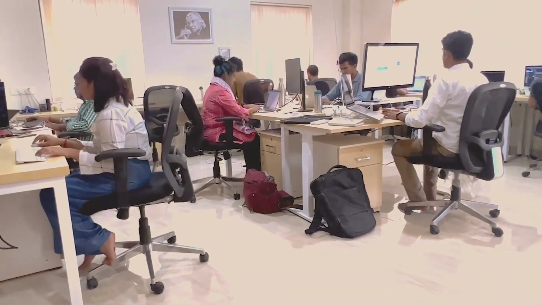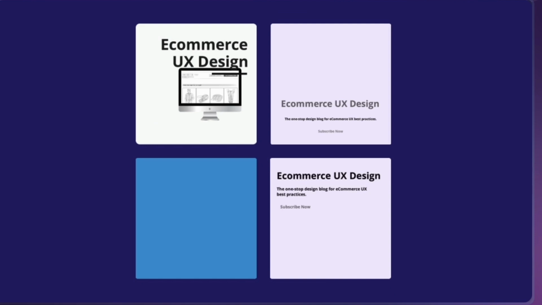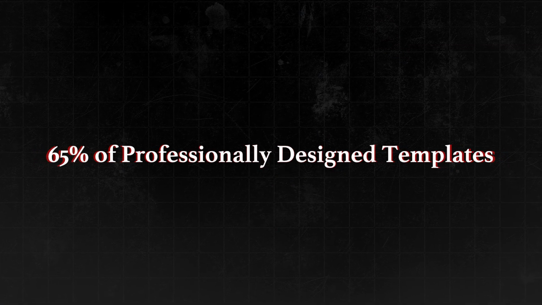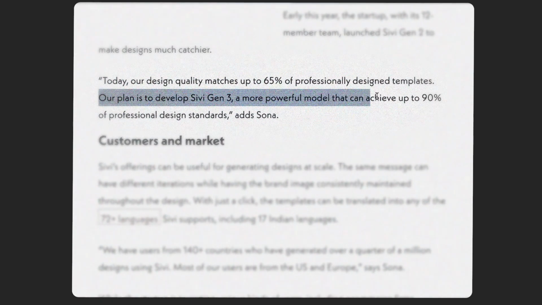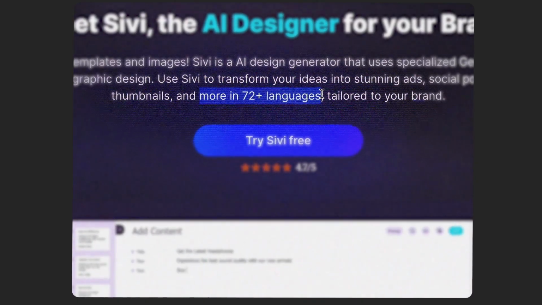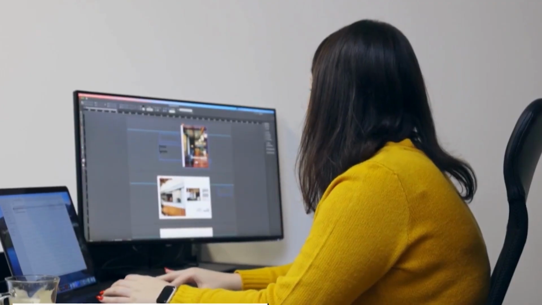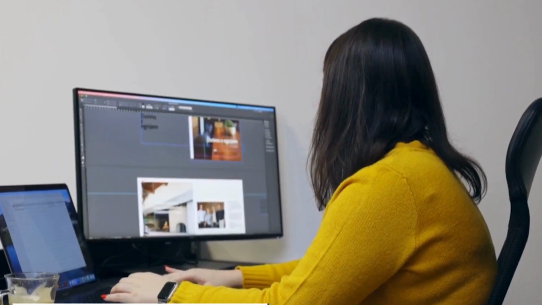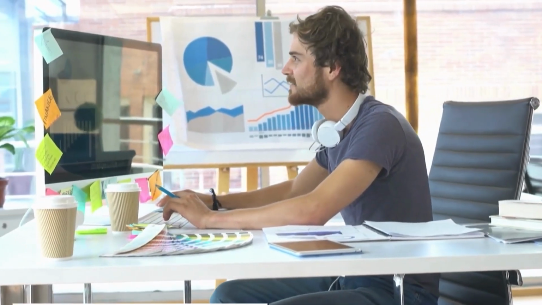With a 12-member team, Sivi launched Gen 2 to make design much catchier, aiming to match 65% of professional design templates. Their plan is to develop Sivi Gen 3, a more powerful model that can achieve up to 90% of professional design standards. Sivi supports over 72 languages, including 17 Indian languages, making it a powerful tool for generating designs at scale while maintaining brand consistency. With users in over 140 countries, Sivi has generated over 250,000 designs, catering to digital advertising agencies, e-commerce firms, and more.